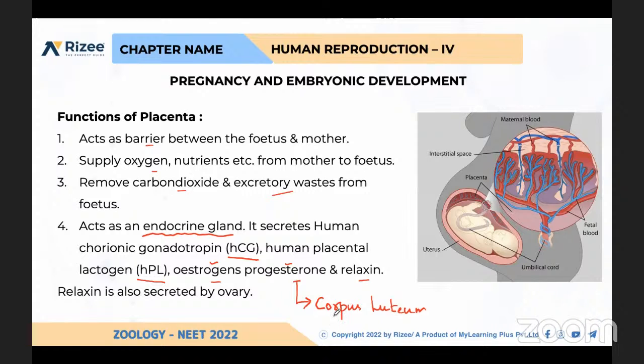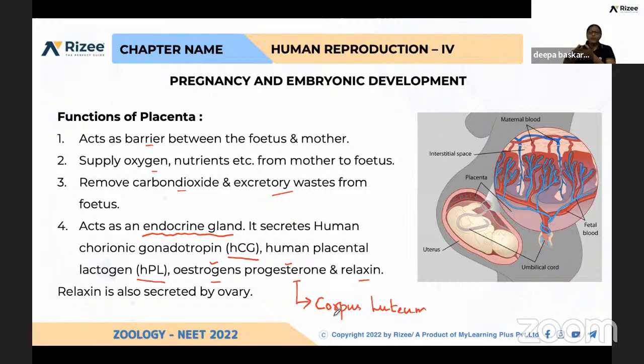If for 2 days the egg is waiting, there is no copulation, and no fertilization happening, the egg will automatically degrade. The corpus luteum, which is waiting for the fertilization event to happen, will be converted into corpus albicans if it does not happen. When it becomes corpus albicans, it does not produce progesterone. Progesterone is needed for maintenance of the endometrium. So if the progesterone level reduces due to the failure of fertilization, menstrual flow will happen.